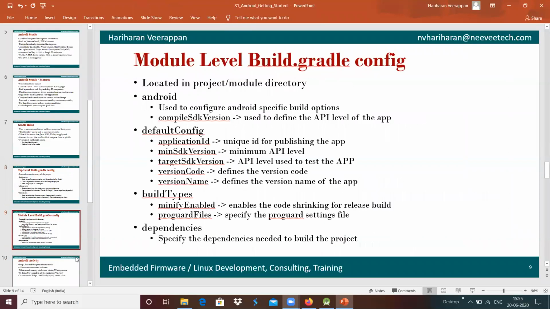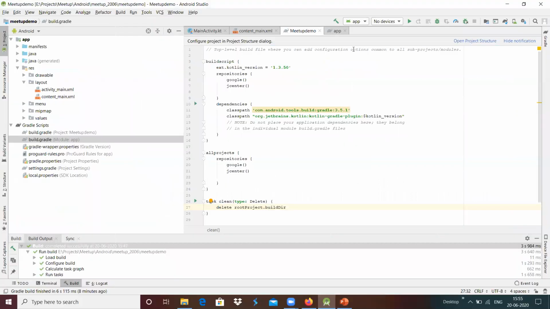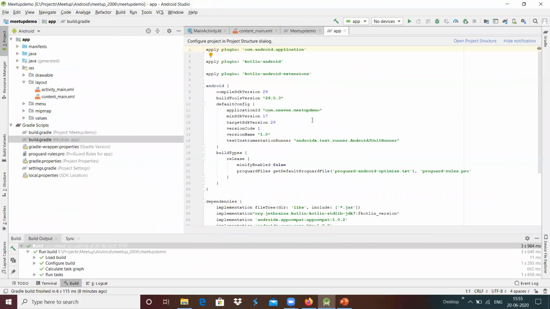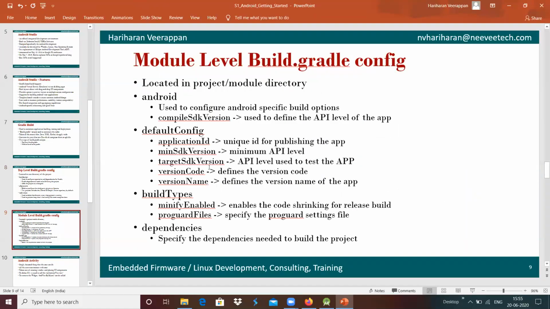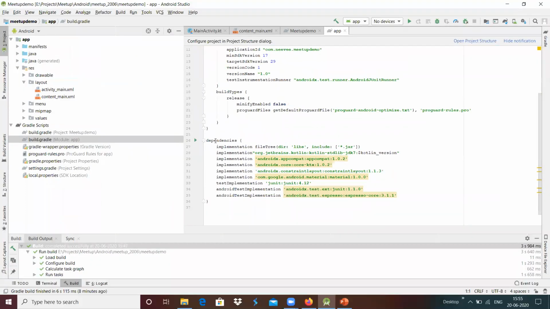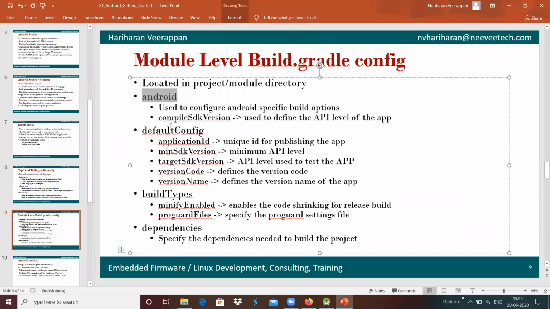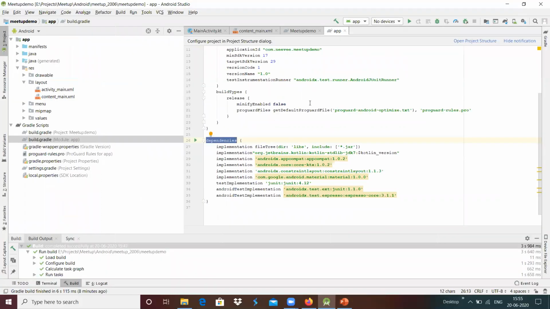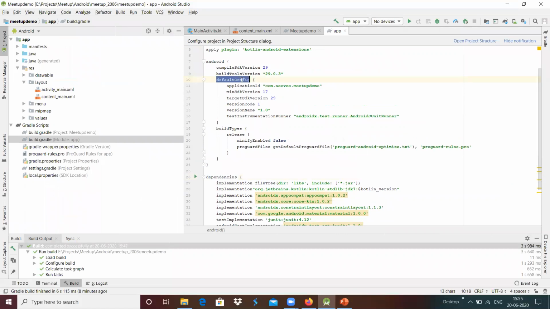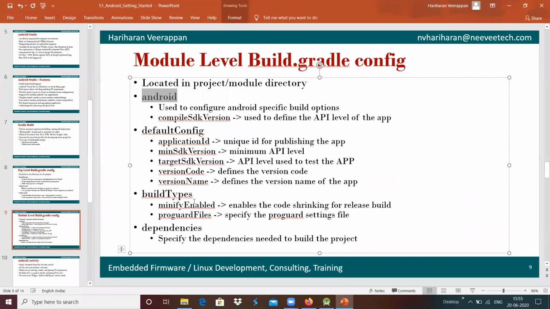And in a similar way, we have options in the module level build, which we will see over here. This will have different options, something like android, and we have dependencies as another one, and we can have the defaultConfig which is present inside that android, and we have buildTypes, and those will be used for the respective features in that particular module basically.